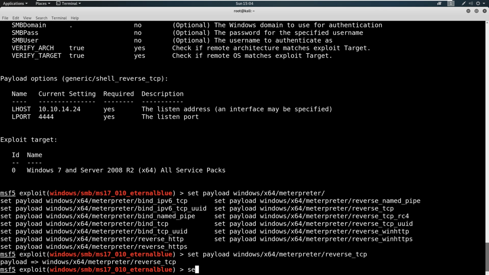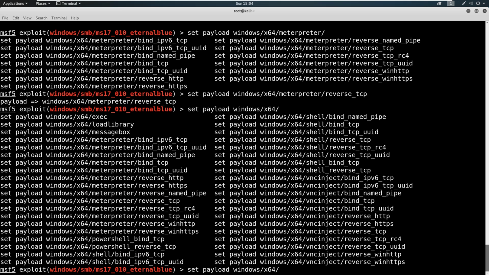Now, if we went back and we just said set payload and we did Windows x64 and I double tabbed, you can see there's other stuff besides Meterpreter in here. They have a shell. Look at this bind TCP or look at this reverse TCP. See the / here? This is a staged payload. Look at this one here. This is unstaged. So this sends in multiple stages.